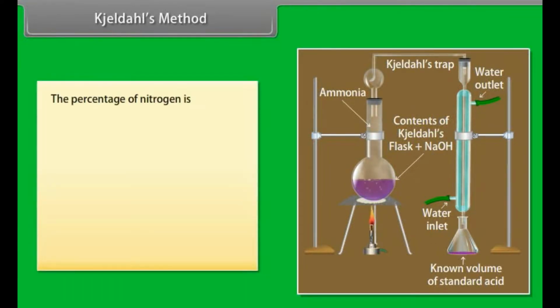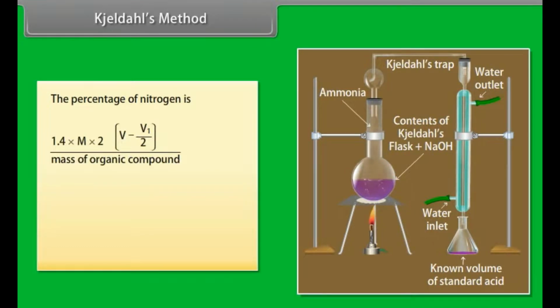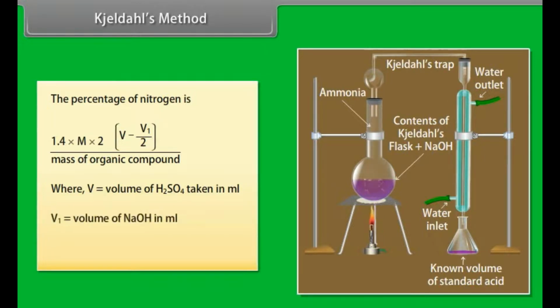The percentage of nitrogen is 1.4 into N into 2 times of the difference between V and V1 by 2 divided by mass of organic compound, where V is equal to volume of H2SO4 taken in milliliters, V1 is equal to volume of NaOH in milliliters, N is equal to molarity of H2SO4.